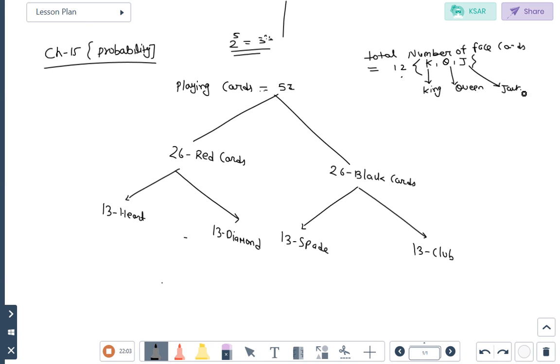So out of 12 face cards, 6 are black face cards and the remaining 6 are red face cards.